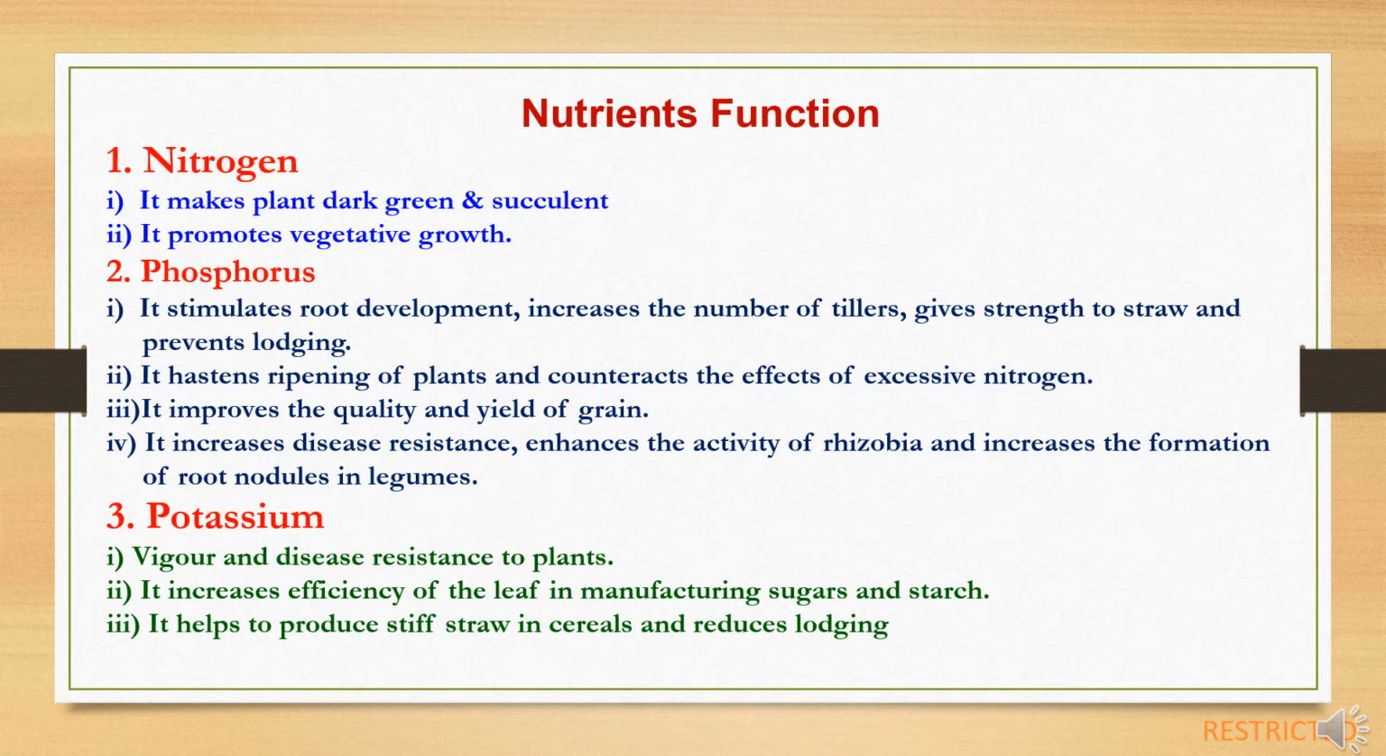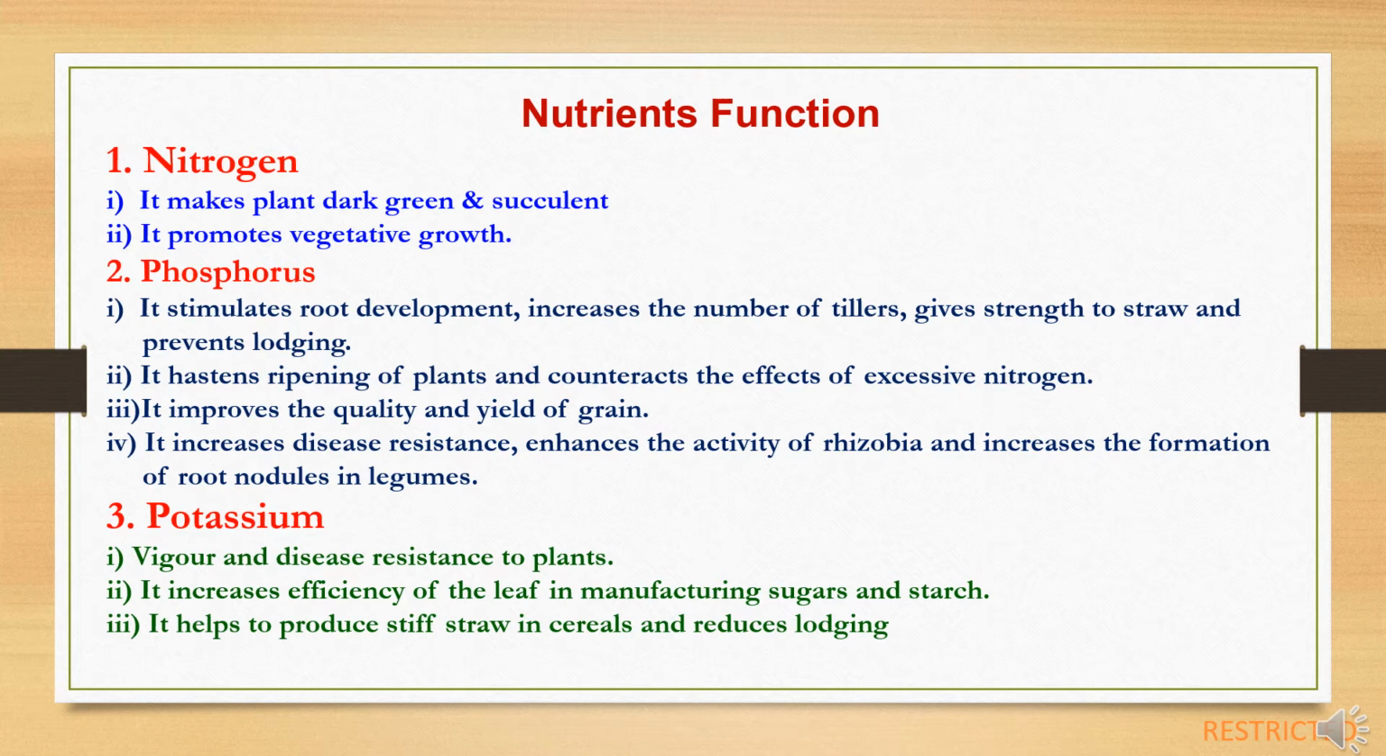Second is phosphorus. Phosphorus stimulates root development, increases the number of tillers, gives strength to straw and prevents lodging. So phosphorus is one of the important nutrients which directly provides physical support to the plant and hardiness to face adverse conditions. Second, phosphorus hastens ripening of plants and counteracts the effect of excessive nitrogen. So it works as a balancing activity.